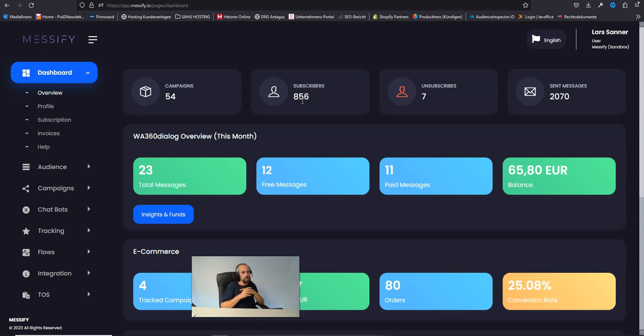Before I start with the new feature for Messify with the chatbot module, yes, we also now have the dark mode, and it looks really, really pretty.